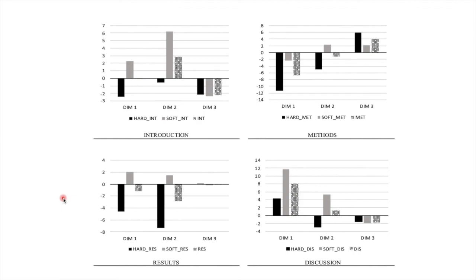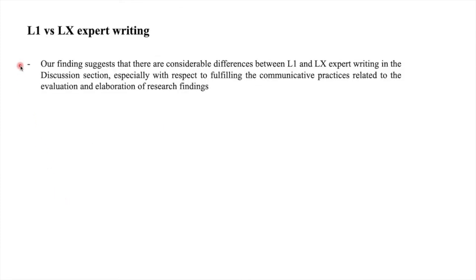With regards to L1-LX English scholars' writing practices, there was only one dimension that's significantly associated with systematic differences between L1 and LX expert writing. As I mentioned, this difference was significant only in the discussion sections and related to fulfilling the communicative purposes related to the evaluation and elaboration of research findings.